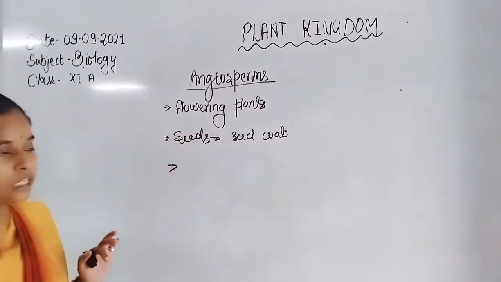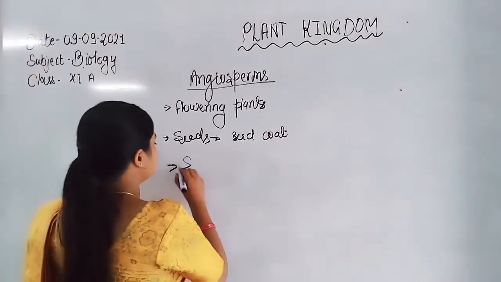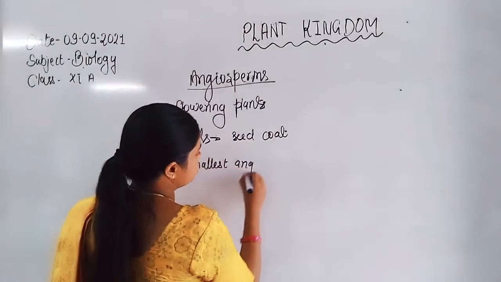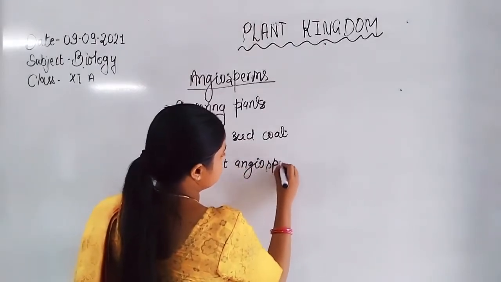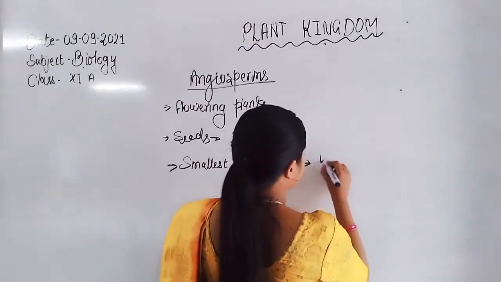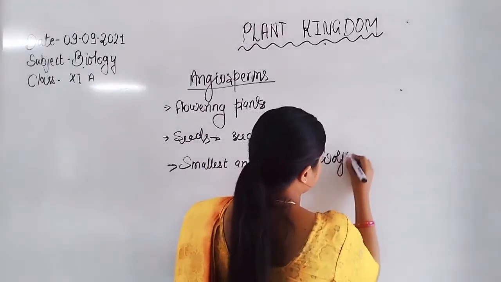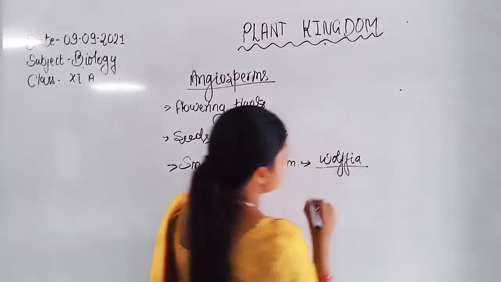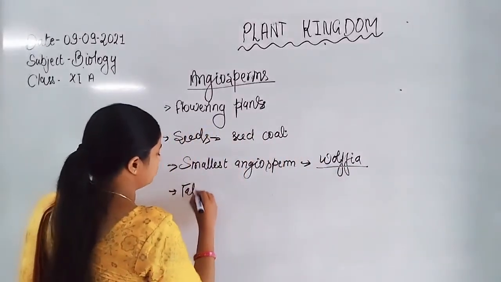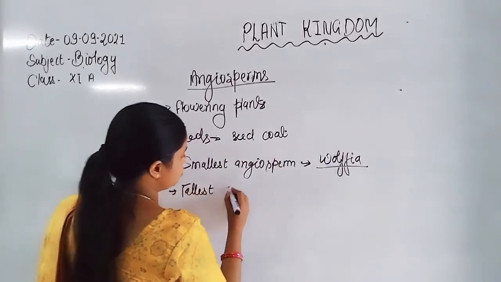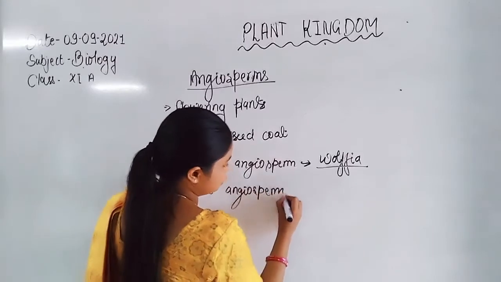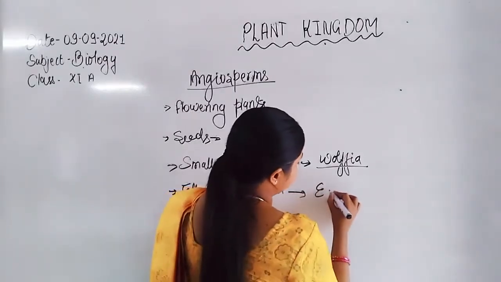Next important thing is that the smallest angiosperm is Wolffia, and the tallest angiosperm is Eucalyptus.